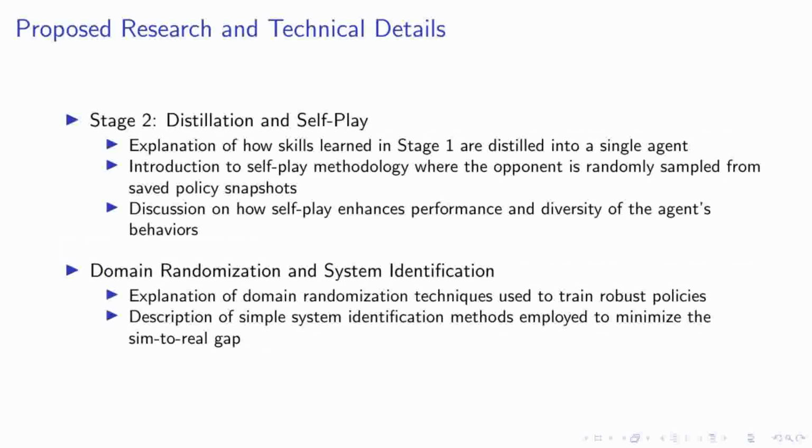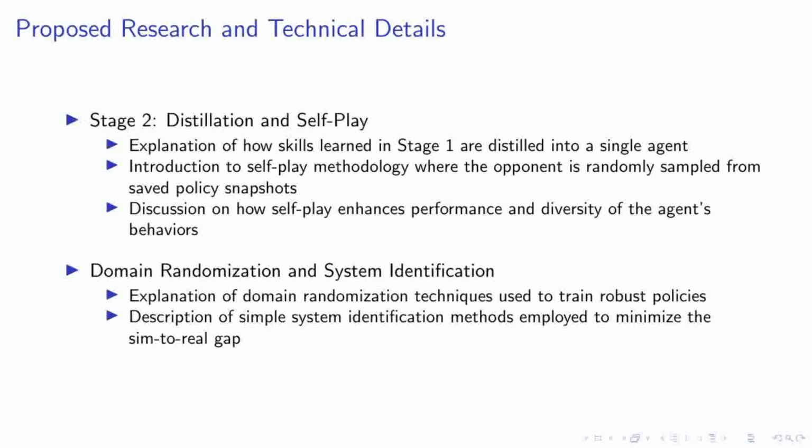Moving into the second stage of our training pipeline, we focus on the distillation and self-play aspects. Here, the skills that were separately honed during the first stage, such as scoring goals and getting up from the ground, are integrated into a single agent. This process of distillation ensures that the agent can switch seamlessly between skills as the situation demands. Self-play then takes center stage, where the agent is pitted against a series of opponents generated from snapshots of its own evolving policy. This method not only tests the robustness of the agent, but also enriches its experience, leading to a more diverse and adaptive set of behaviors in dynamic game scenarios.